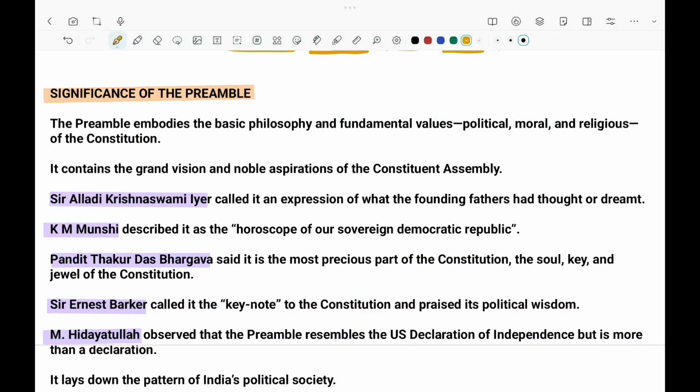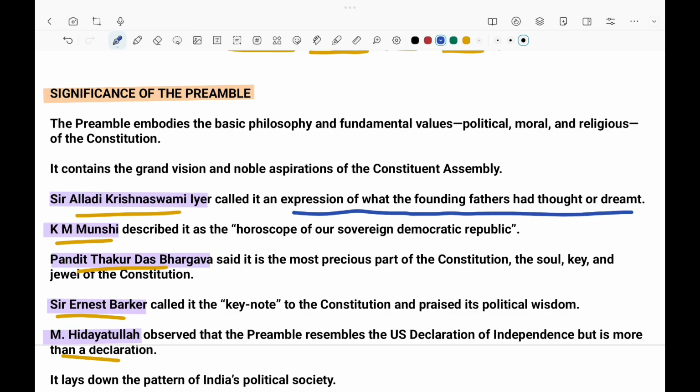Now, the significance. These are the prominent people who have given their reasons why we should have the preamble. Krishnamachari Krishnaswamy Ayar calls it the expression of what the founding fathers had thought or dreamed of.